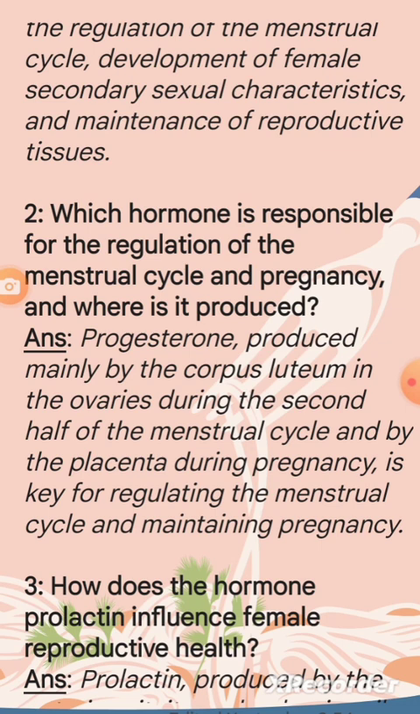Question 2. Which hormone is responsible for the regulation of the menstrual cycle and pregnancy, and where is it produced? Answer. Progesterone, produced mainly by the corpus luteum in the ovaries during the second half of the menstrual cycle and by the placenta during pregnancy, is key for regulating the menstrual cycle and maintaining pregnancy.